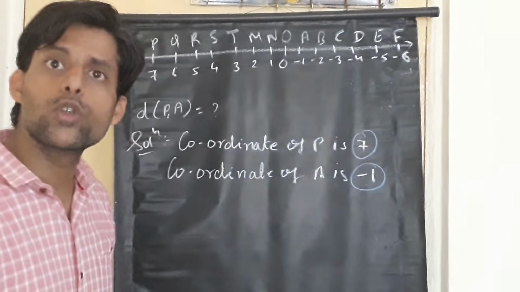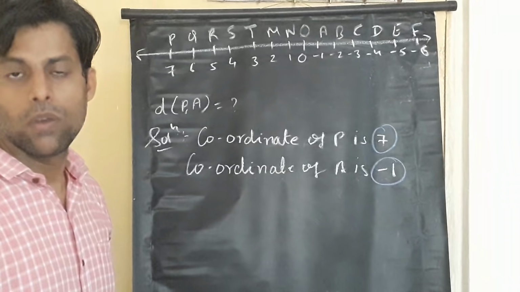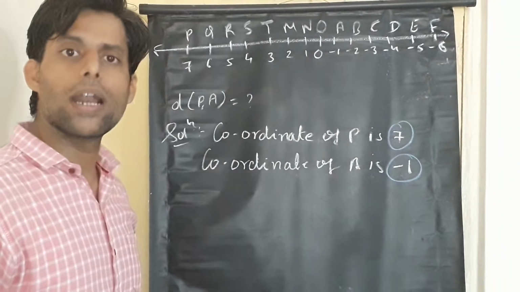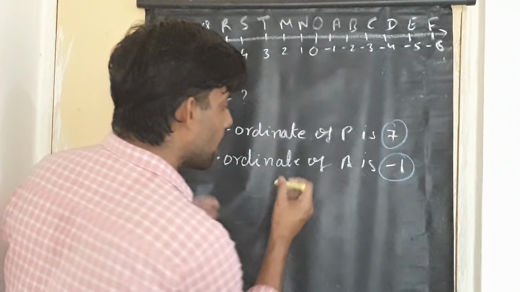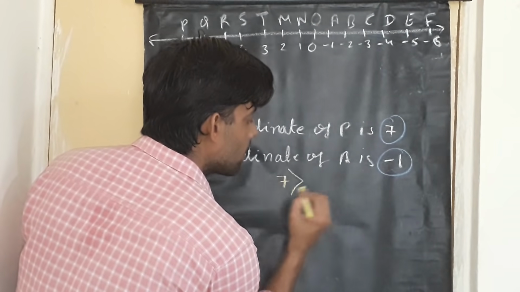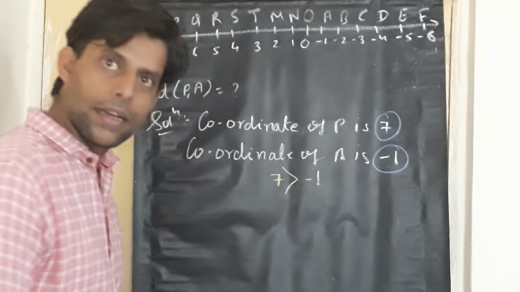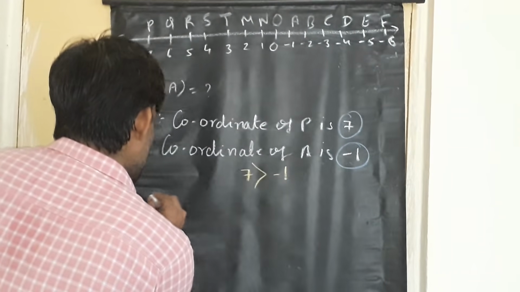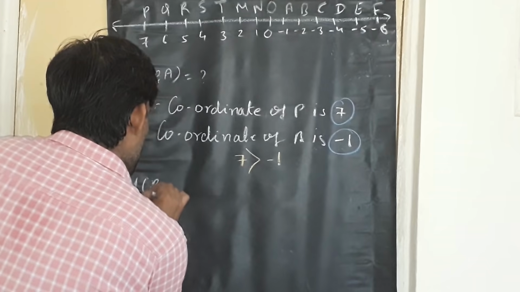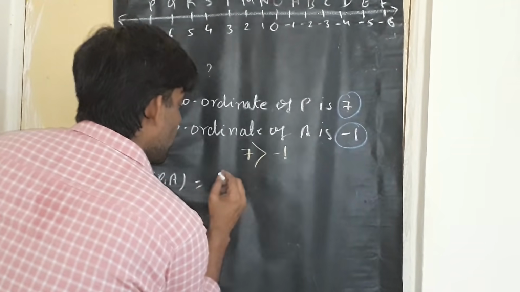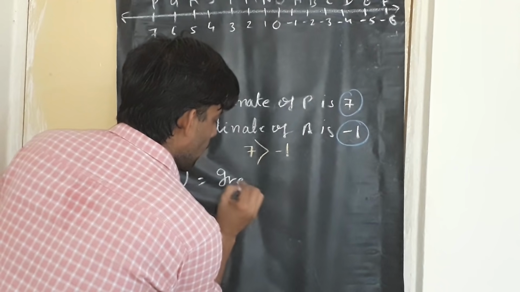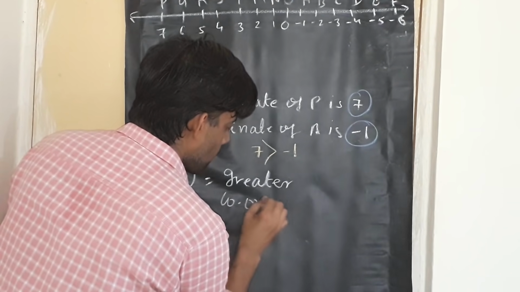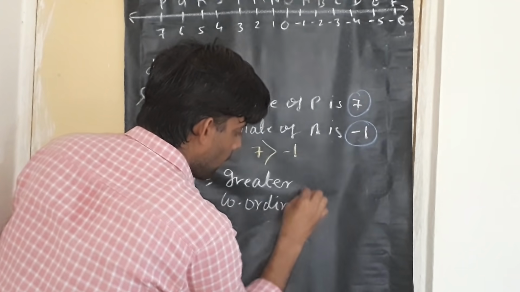Now look at the two numbers carefully, 7 and minus 1, and decide which one is greater. And we are very sure that 7 is greater than minus 1. Excellent. And now here is the formula to find out the distance. The distance between 2 points is given by greater coordinate minus smaller coordinate.